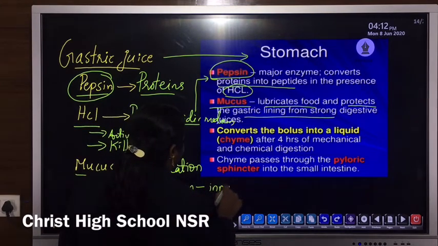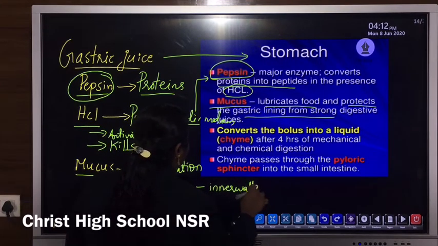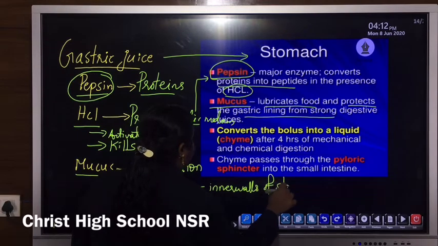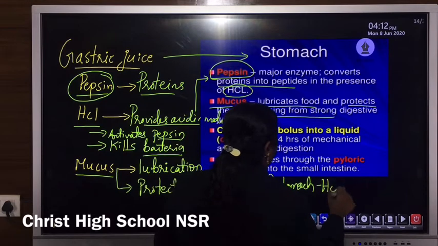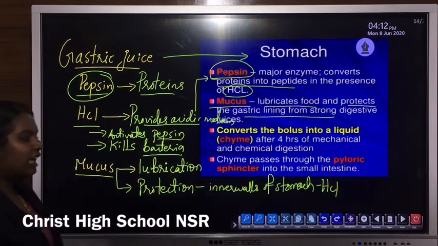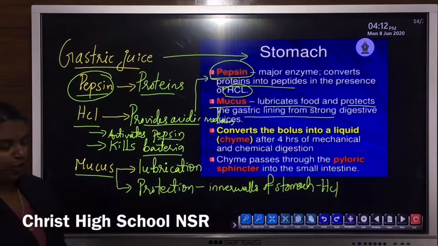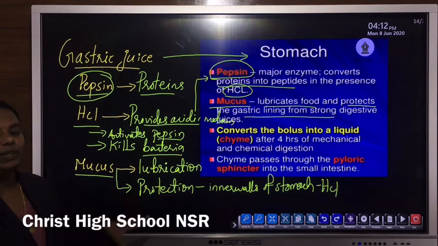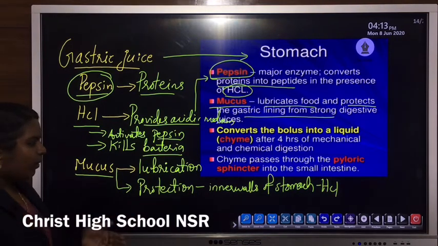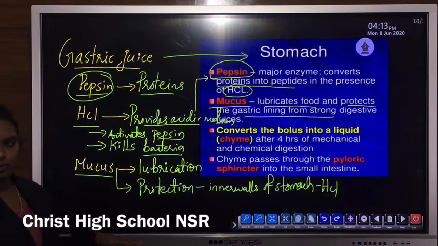To protect the inner walls of the stomach from the action of HCl. Otherwise, HCl may corrode the walls of the stomach. So, it prevents the corroding of the inner walls of the stomach, or it protects the inner walls of the stomach from the action of hydrochloric acid.